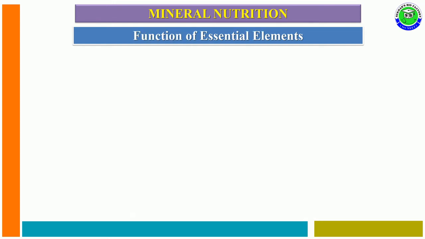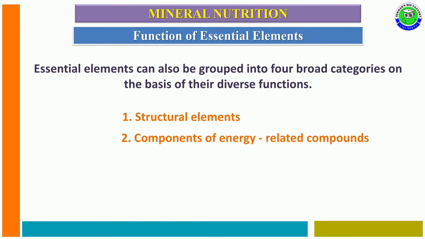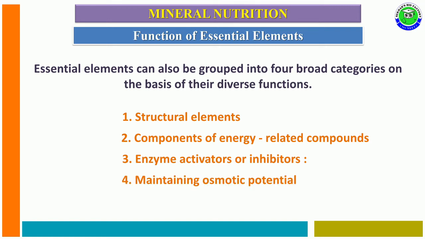Functions of essential elements. The essential elements are utilized by the plant body for various purposes. The essential elements can be grouped into four broad categories based on their function. The first category is structural elements. Second category, components of energy related compounds. Third category, enzyme activators or inhibitors. Fourth category, maintaining osmotic potential.